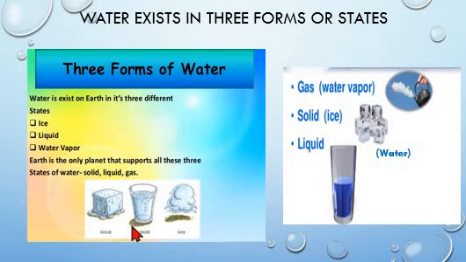Ice is the solid form of water. Water is its liquid form. And water vapor or steam is the gaseous form of water. I repeat, water exists in three forms or states. Water vapor is the gaseous form of water, ice is the solid form of water, and water is its liquid form.